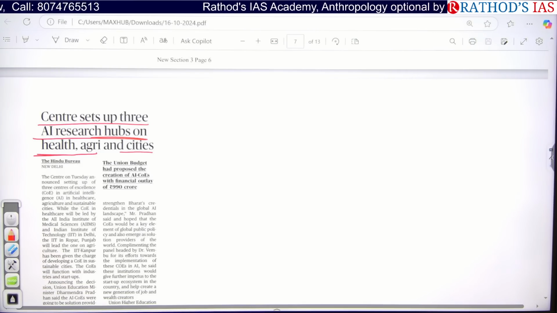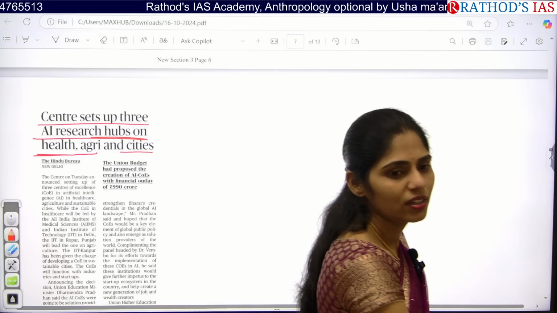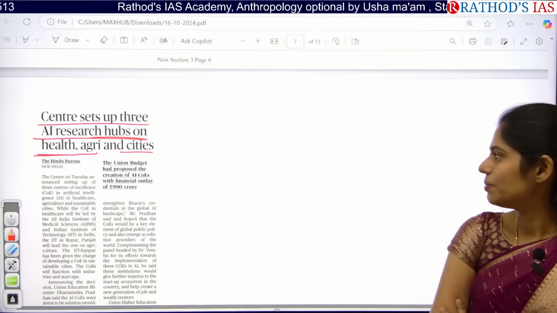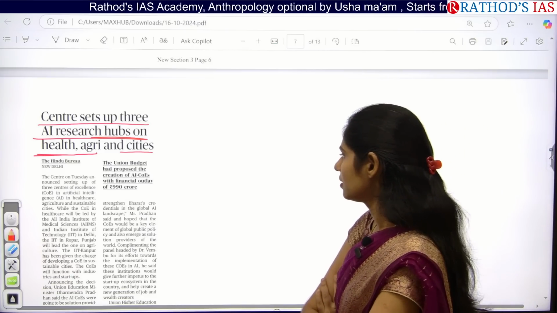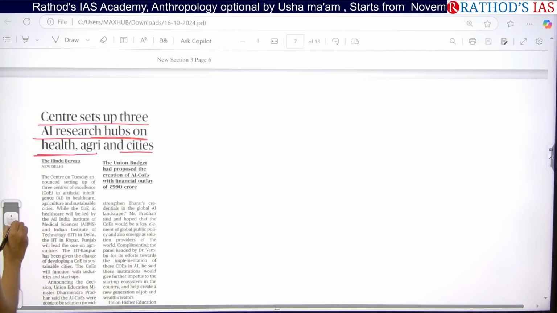Okay. Precision medicine. Next. So tell me about cities. Fast, fast. Okay, let us see this article.